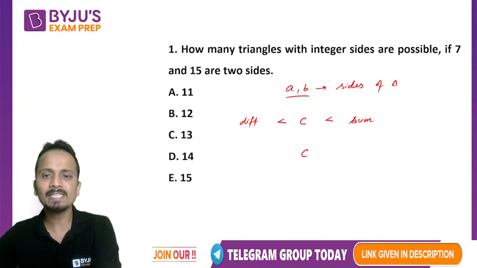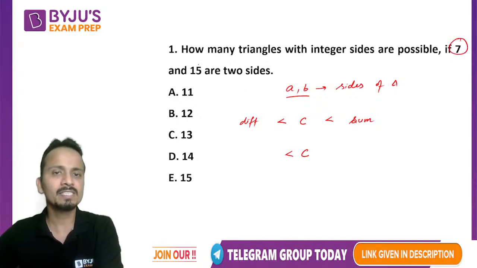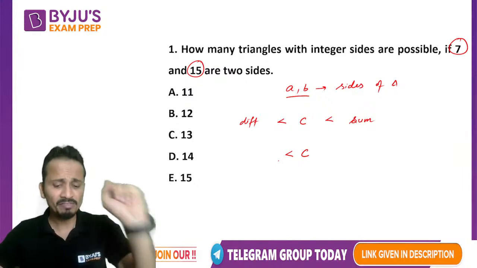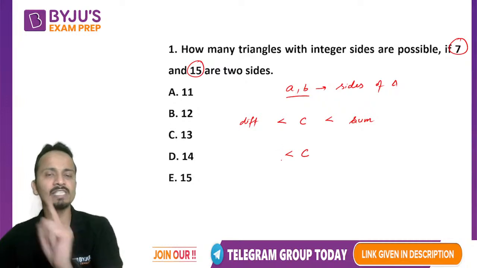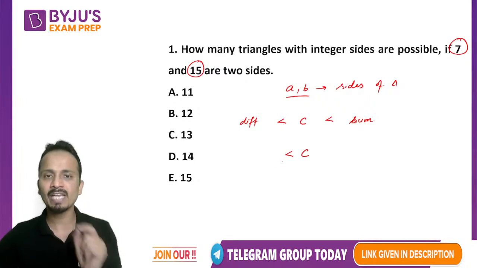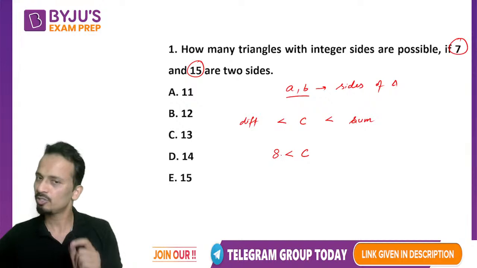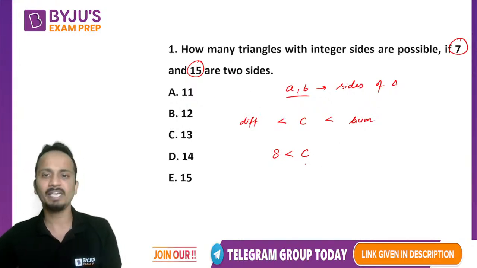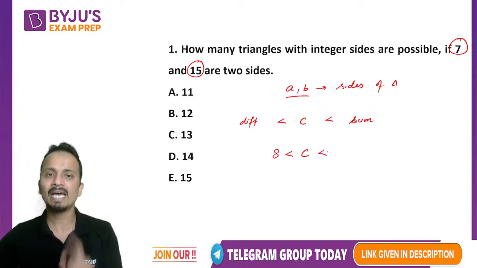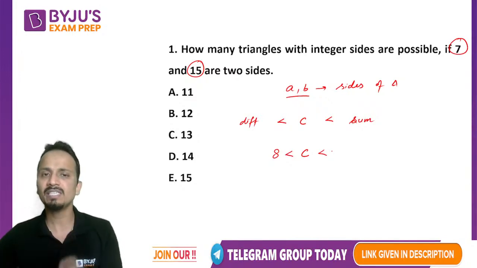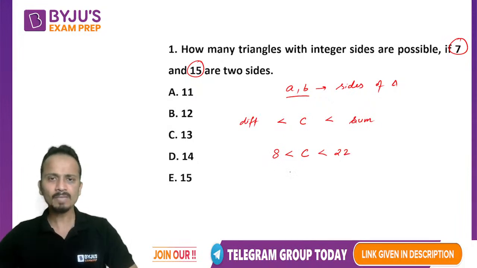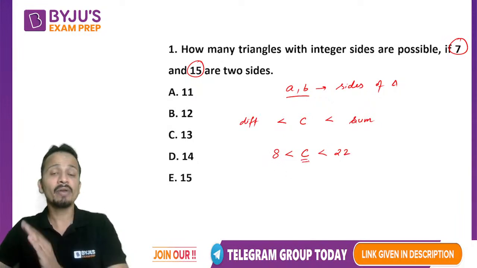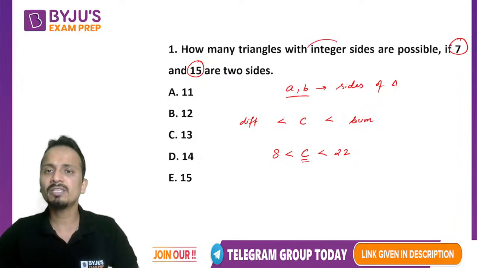So I can say that in this case the third side will be greater than the difference of 7 and 15. Now you have to be very careful here. The difference of 7 and 15 is 8. All right, 15 minus 7 is 8, and it will be less than the sum of 15 and 7, and that is 22.